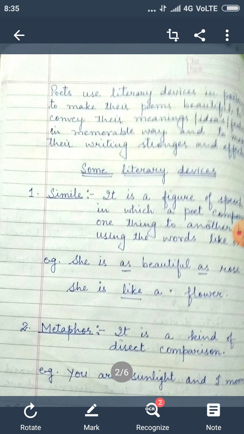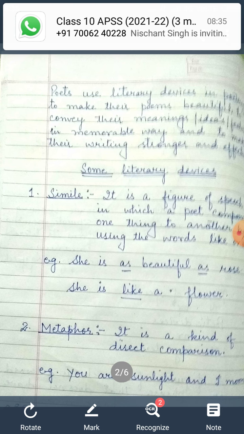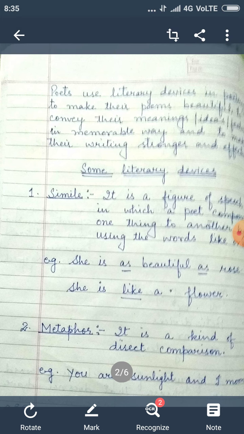Here, the word as. Whenever you see these types of words in any line of the poem, you will say that it is simile. The poet has used simile in the line. Here, she and rose are compared. She is as beautiful means the beauty of the girl is compared with the beauty of a rose. But she and rose are unlike, they are different things, and the comparison is made indirectly by the poet.